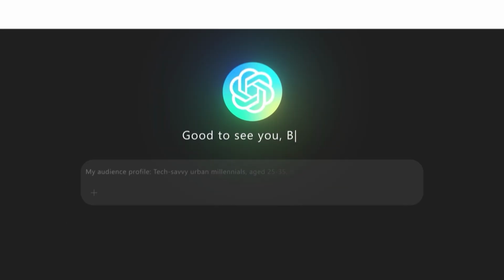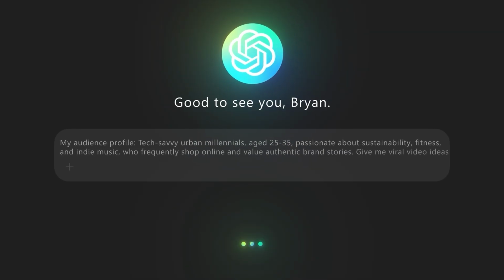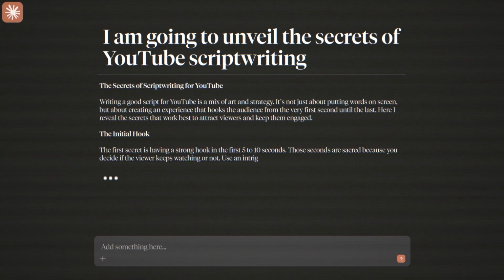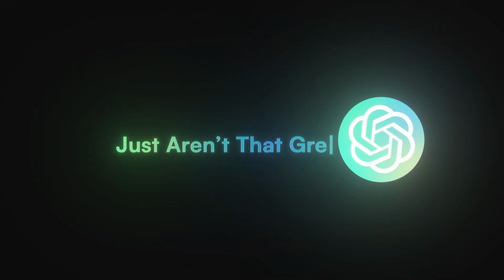A common mistake that most people make when using AI to come up with viral video ideas is that they'll just go to ChatGPT or Claude, upload their audience profile, and ask it to come up with viral video ideas. And then they come back crying when ChatGPT or Claude spits back something like, "Oh, I'm going to unveil the secrets of YouTube scriptwriting." And we all know that the ideas that ChatGPT comes up with just aren't that great.